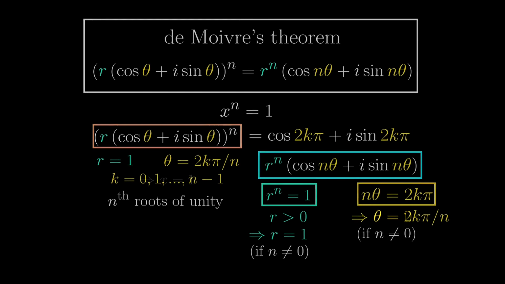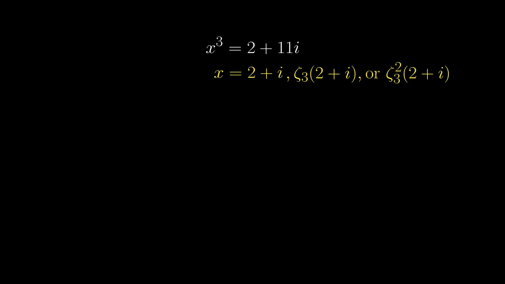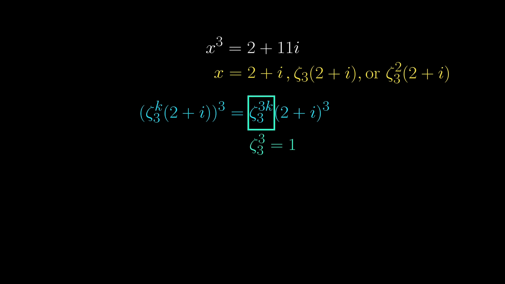Usually, the first one above 1 is important, denoted by zeta with subscript n, because now all of the other roots are powers of zeta n. So instead of using this procedure to find all nth roots, say if we want to find cube roots of 2 plus 11i, we only need to find one of them, and then the others are obtained by multiplying powers of zeta 3. Why? When we actually consider the solutions cubed, we then have 2 plus i cubed with an additional factor, but by definition, zeta 3 cubed is 1, so all these roots cube to the same place.